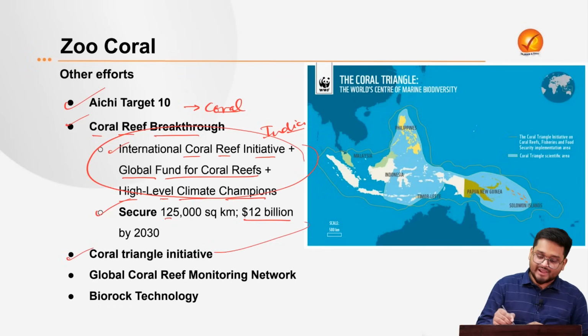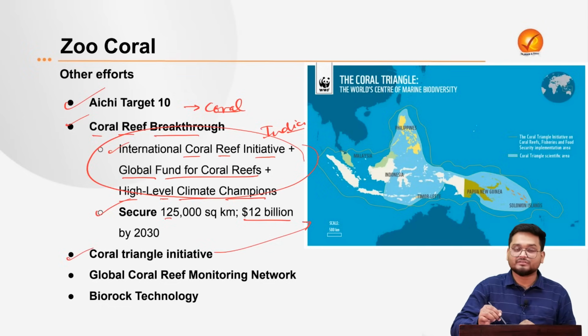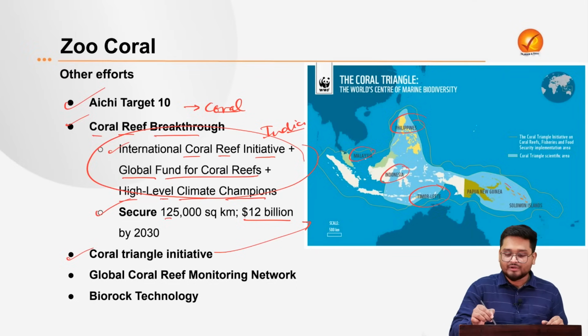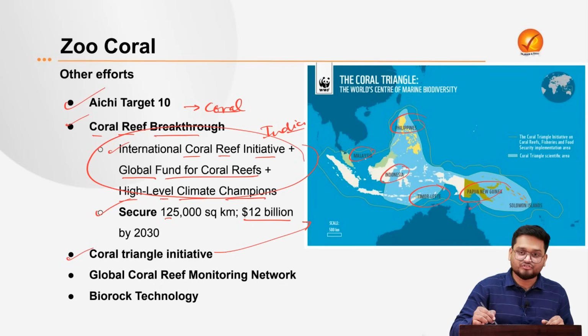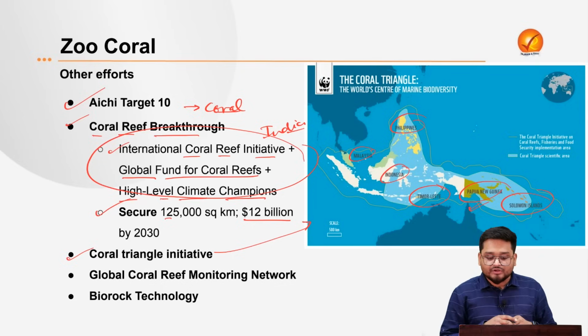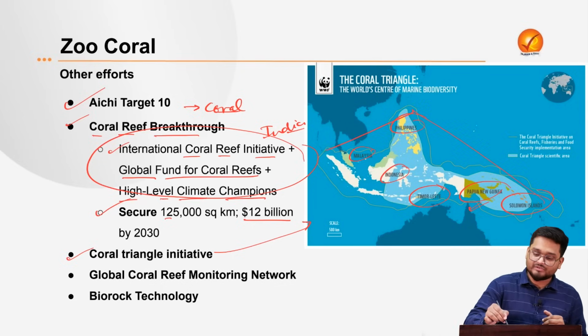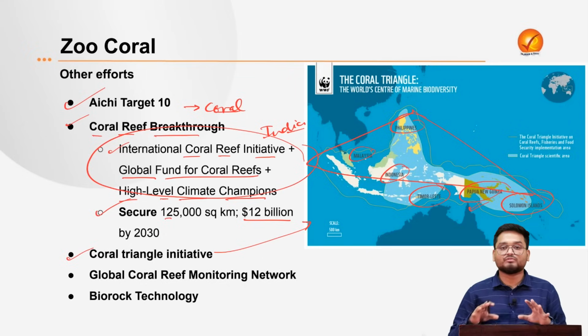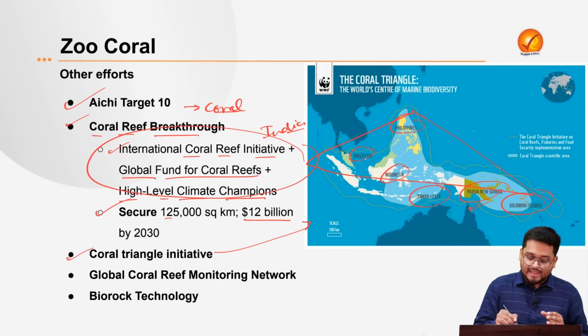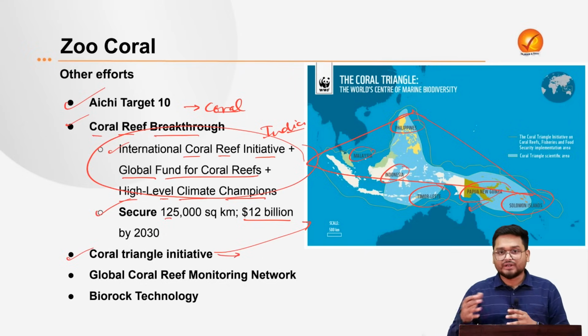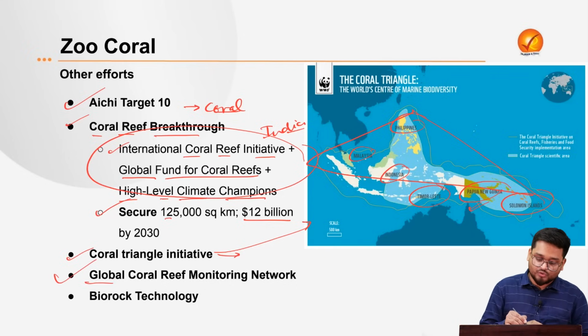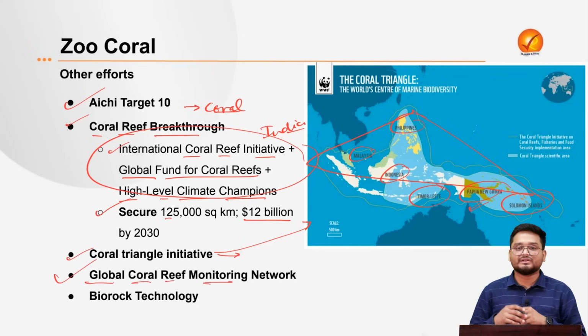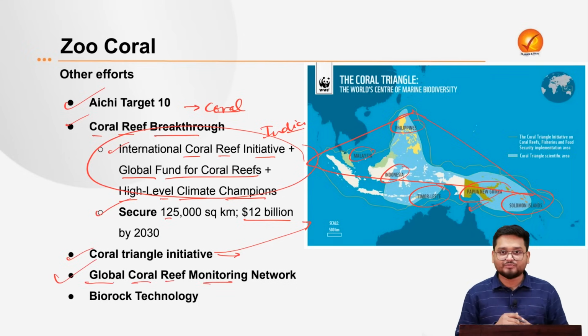We also have the Coral Triangle initiative, as we see here. This is the area covering Philippines, Malaysia, Indonesia, Timor, Papua New Guinea, parts of Australia, and also Solomon Islands. This is famously known as the Coral Triangle, where most of the world's corals are formed, and the initiative tries to protect this region. Then we have the Global Coral Reef Monitoring Network, which looks into the monitoring aspects of corals.